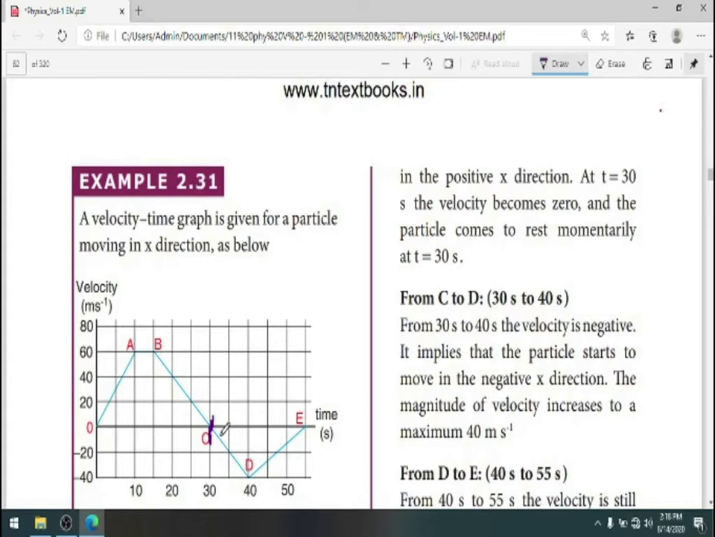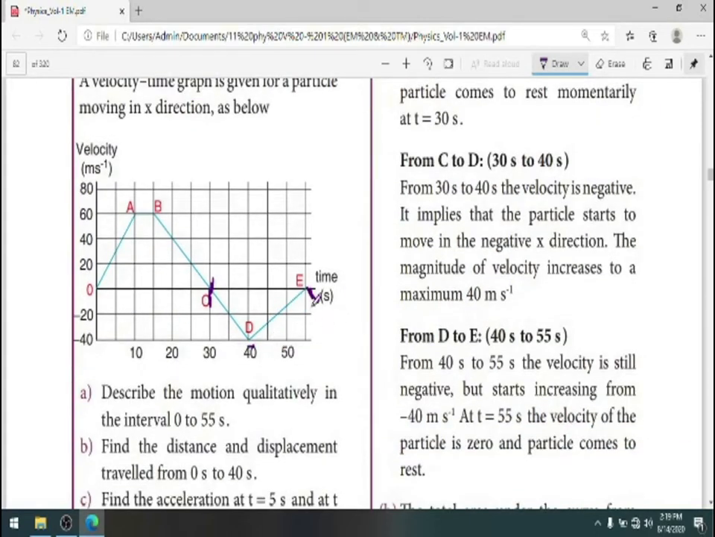Now let us describe the motion from C to D, that is from 30 seconds to 40 seconds. See here, the velocity is negative. It implies that the particle starts to move in the negative x direction, but the magnitude of the velocity increases to 40 meter per second. Then coming to the description of motion along DE, that is from 40 second to 55 second. The velocity is still negative, but it starts increasing from minus 40 meter per second. When t reaches 55 seconds exactly, the velocity of the particle is 0 and the particle comes to rest.